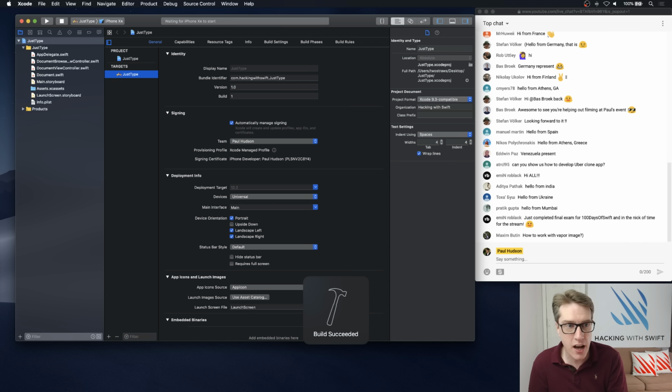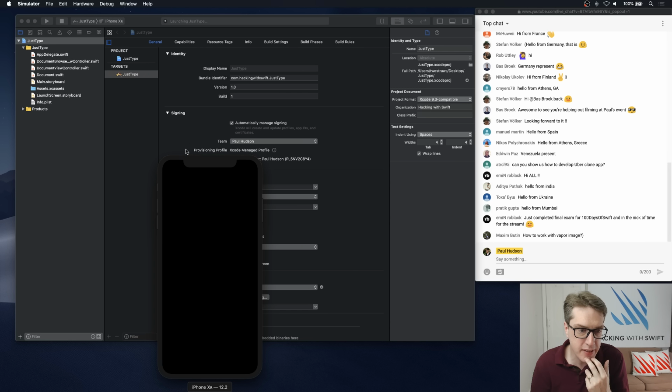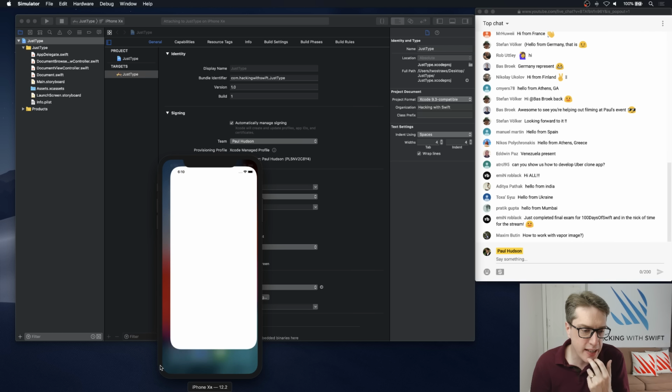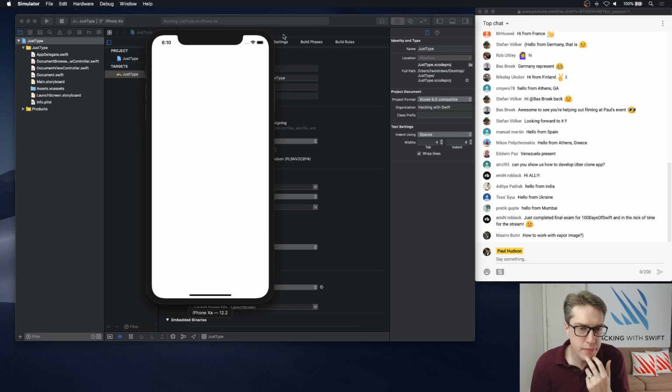So press Command R straight away. I don't really care which device you run. I'm using iPhone XR, but it's all good. It will have a little think and launch in my simulator down here. There we go. Let's make that window slightly bigger perhaps.